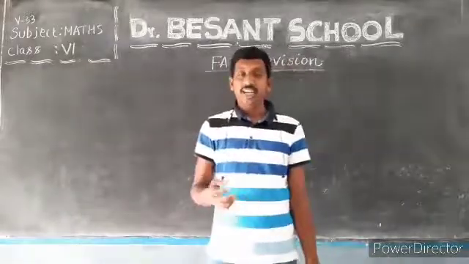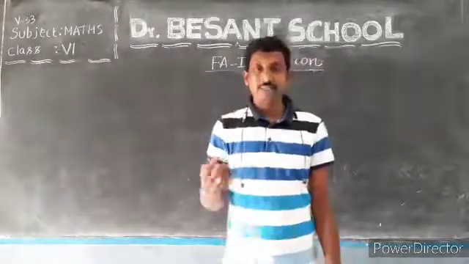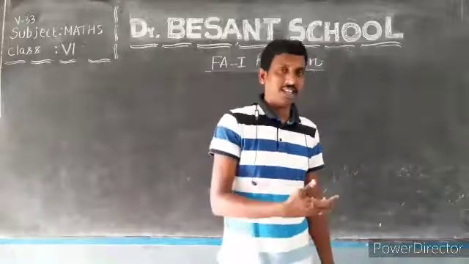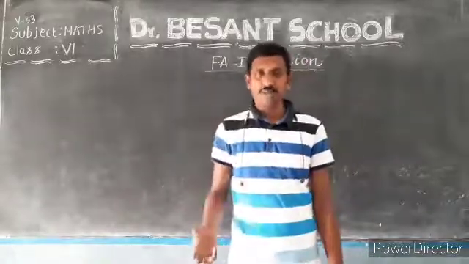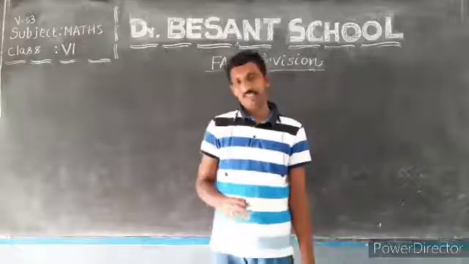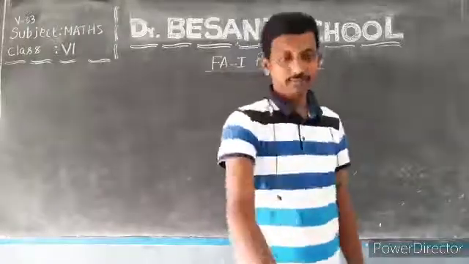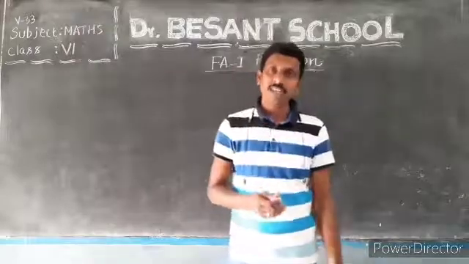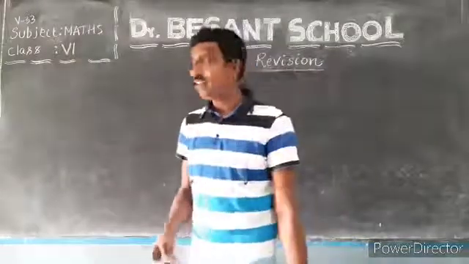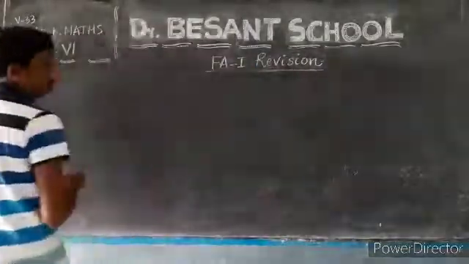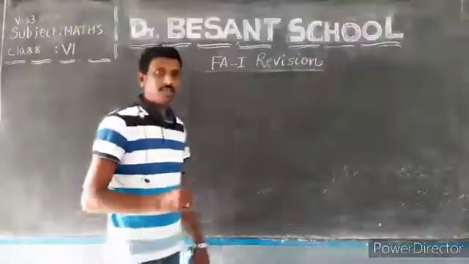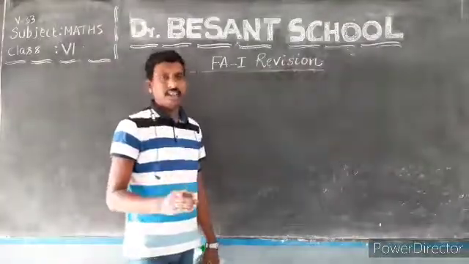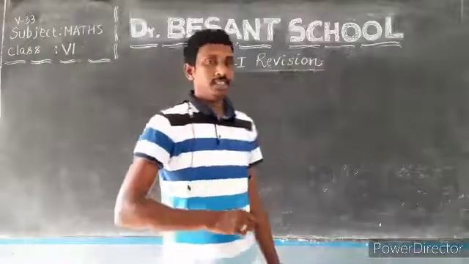We found the total number of 1 digit, 2 digit, 3 digit, and 5 digit numbers. Later we discussed the Indian system of numeration as well as the international system of numeration.